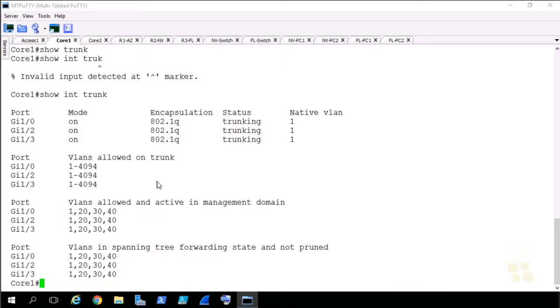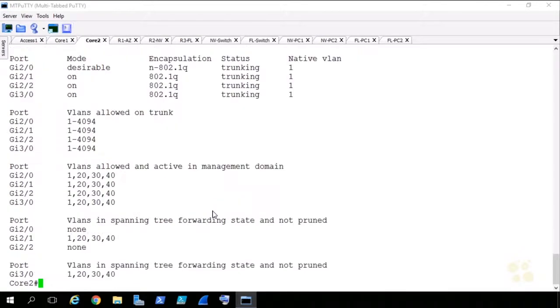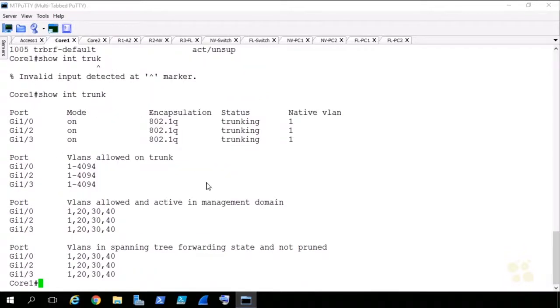Okay, so they've got port 1/0 set up as a trunk. That looks right. 1/2 and 1/3 are both trunks as well. That looks good. Notice that we don't have 10 in any of the forwarding states down here. So that's tricky, and I think that's going to be part of it. I'm pretty sure we need to get VLAN 10 working there. Let's try this. Show VLAN.